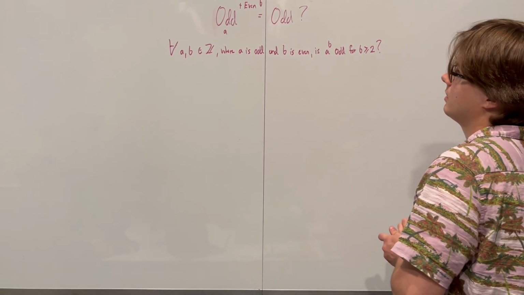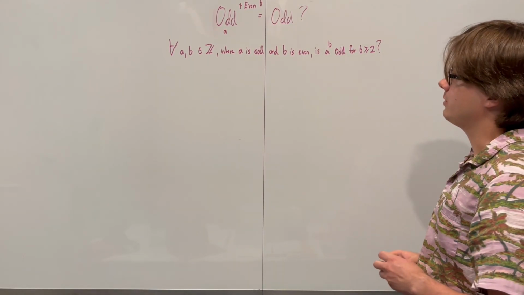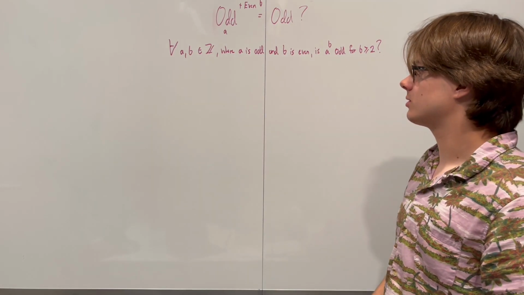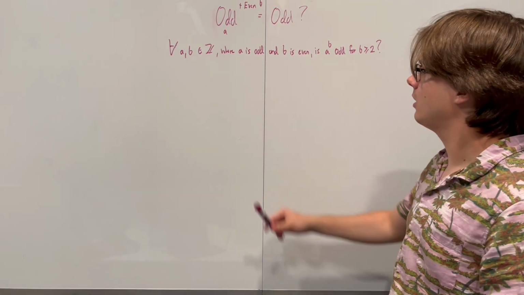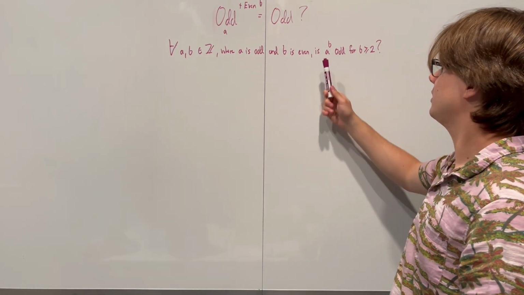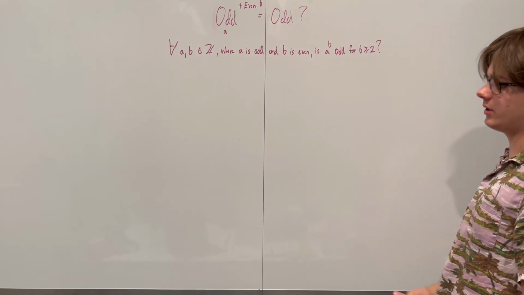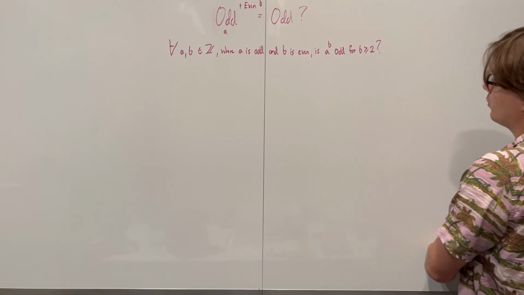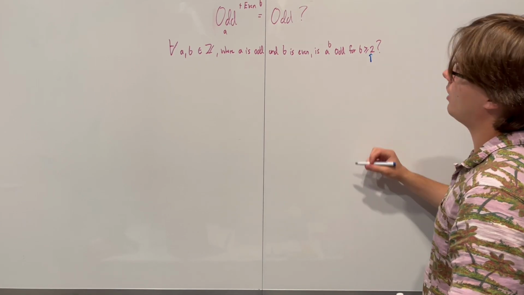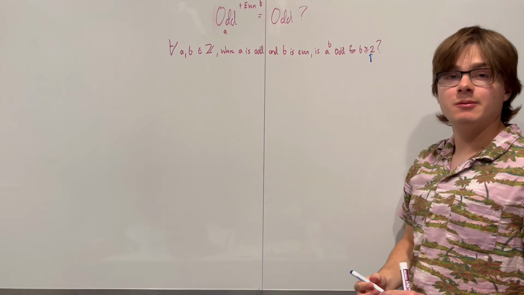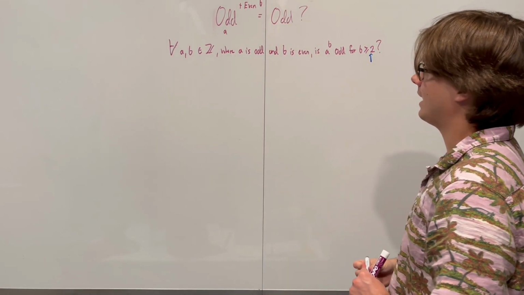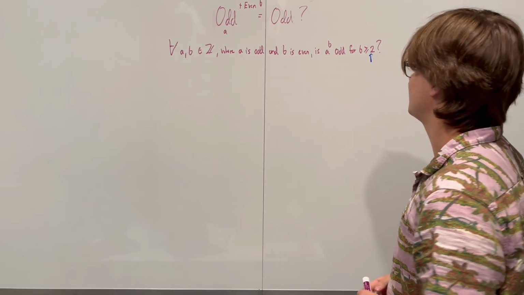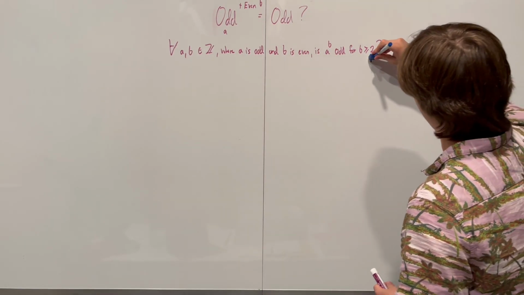Okay, this is what we're actually going to be trying to prove: that for all integers A and B, where A is odd and B is even, A to the power of B is odd for B greater than or equal to 2. Why are we asking greater than or equal to 2? Well, the smallest positive even number is 2, so we're looking at least 2, and every number up to infinity greater than that that's even. Awesome.